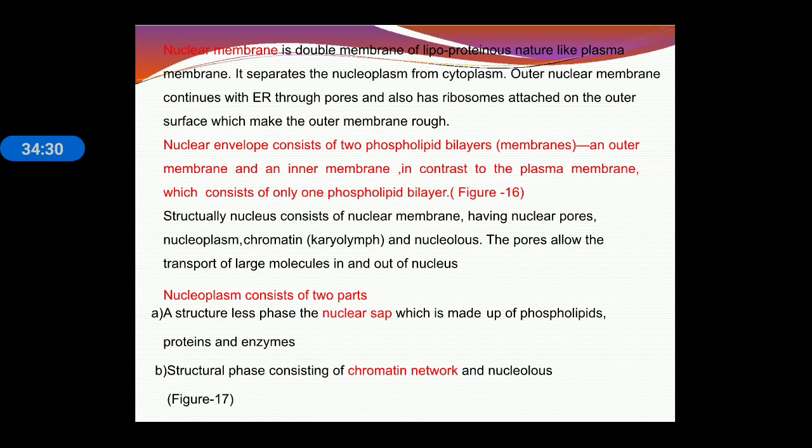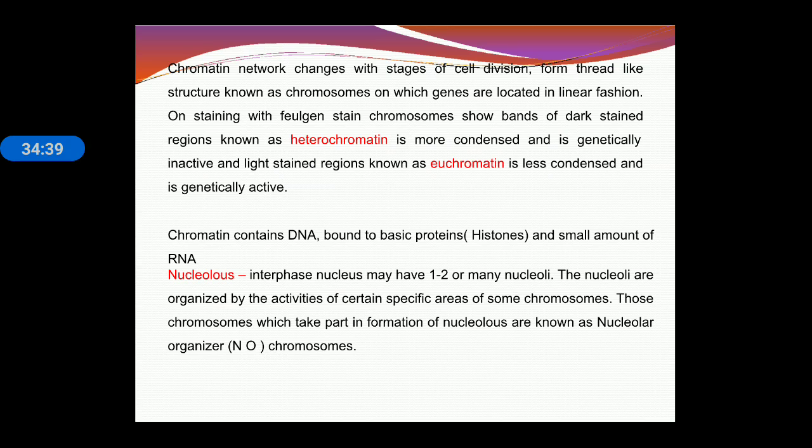Nucleoplasm consists of two parts: a liquid part known as nuclear sap and a chromatin part. The chromatin network changes with the stage of cell division and forms thread-like structures known as chromosomes, on which genes are located in linear fashion. On staining, chromosomes show bands of dark stained region known as heterochromatin, which is more condensed and genetically inactive, and light stained region known as euchromatin. Chromatin contains DNA bound to basic protein and a small amount of RNA.